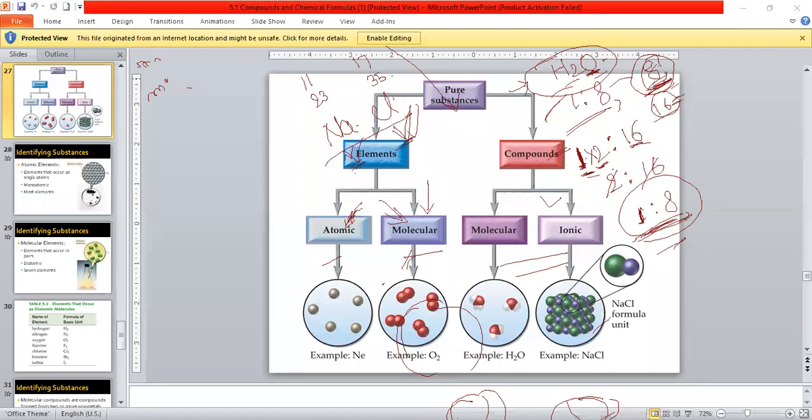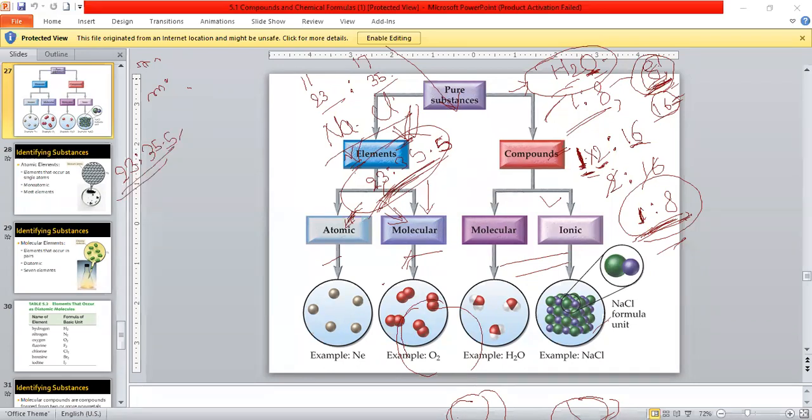So the ratio by mass in sodium chloride is 23:35, and we can't simplify it further because 23 is an odd number. Otherwise, if you want to take the value after the decimal, you can write the ratio 23:35.5.